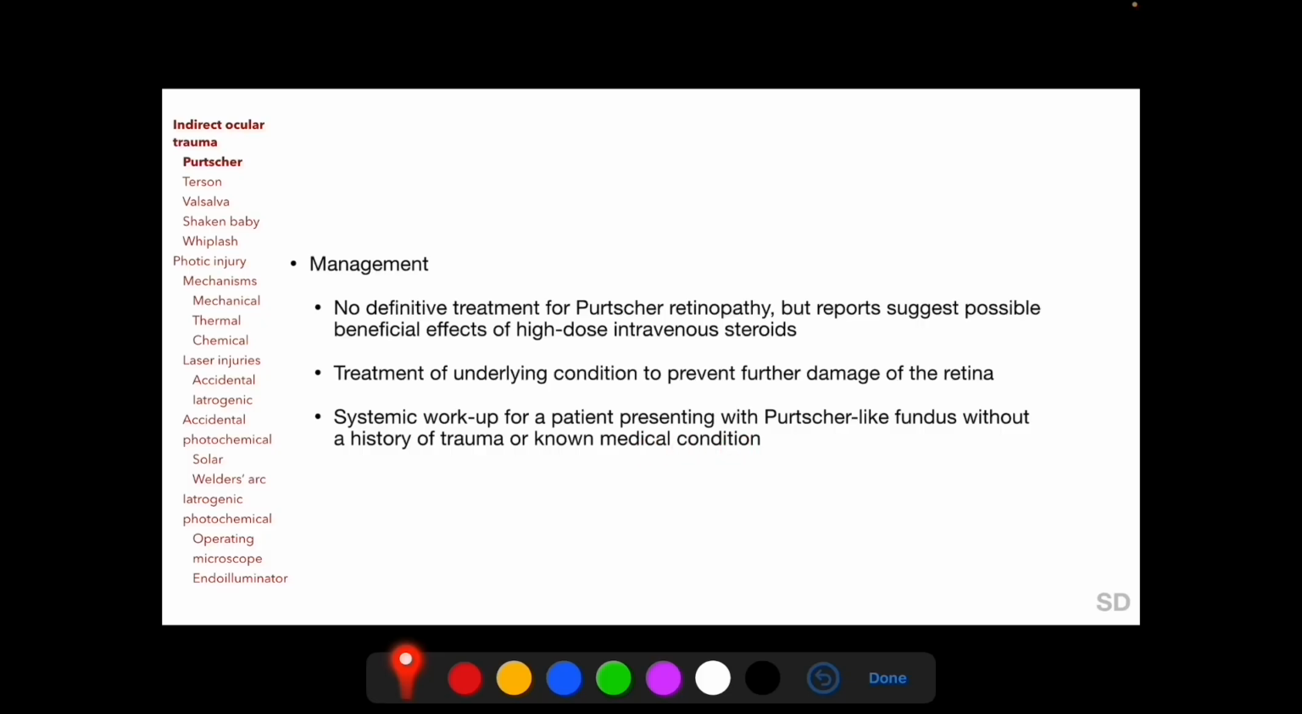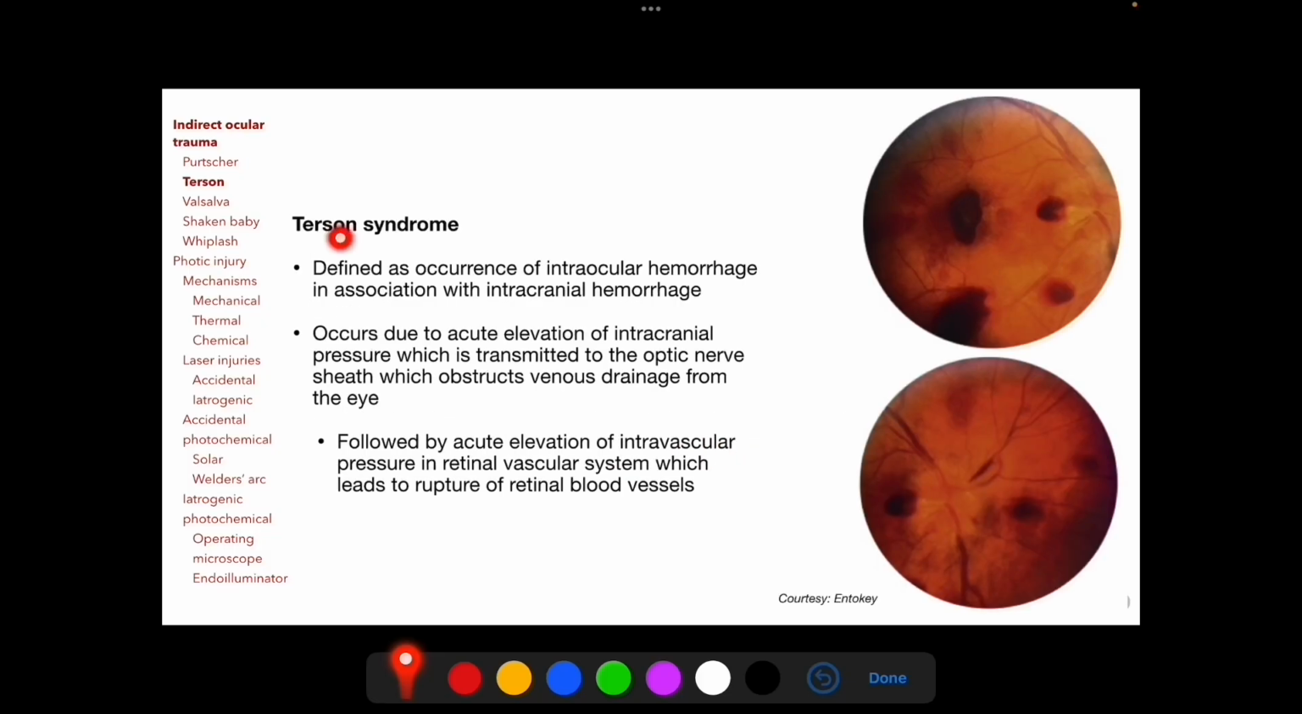Terson syndrome is defined as occurrence of intraocular hemorrhage in association with intracranial hemorrhage due to acute elevation of intracranial pressure, which is transmitted to the optic nerve sheath, which obstructs venous drainage from the eye, which leads to acute elevation of intravascular pressure in the retinal blood vessels, which leads to rupture of these vessels.